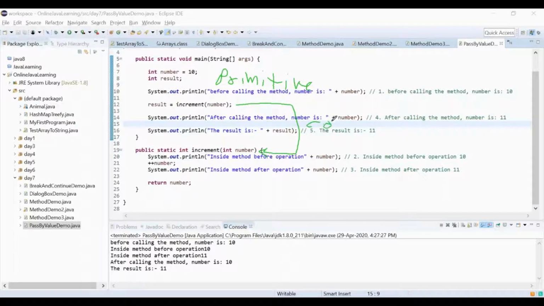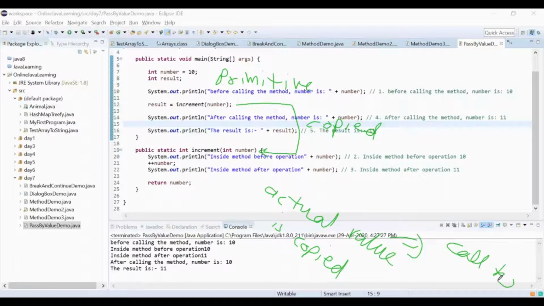Remember that. It's not like it is emptying out and becoming empty-handed; it is being copied, the actual value is copied. I'm writing here: actual value is copied. That is called call by value in Java.